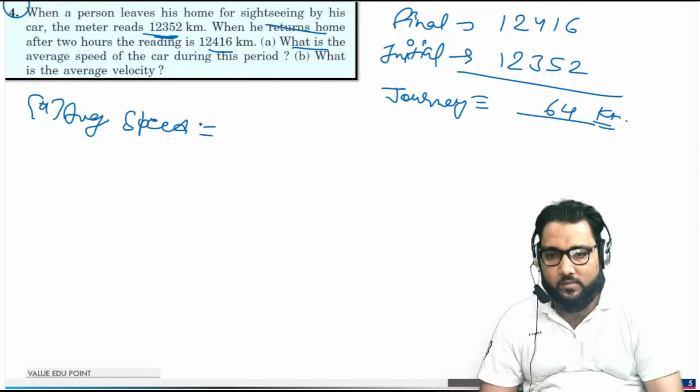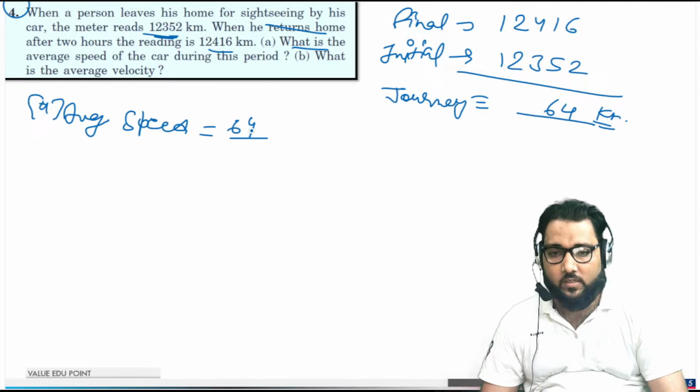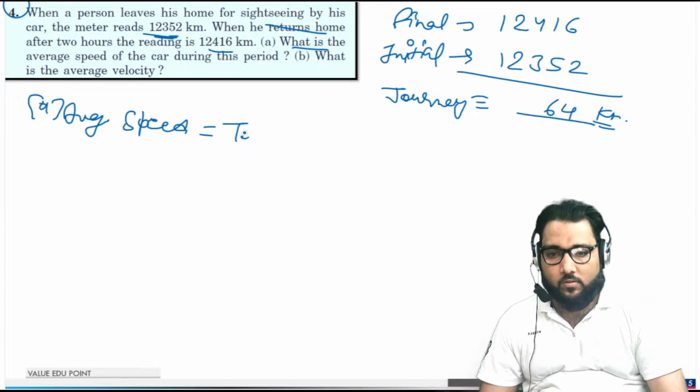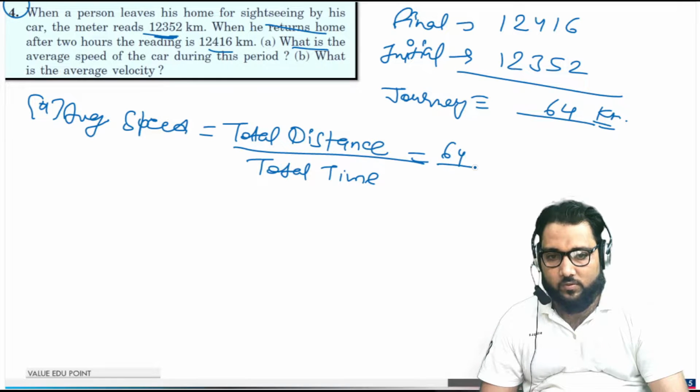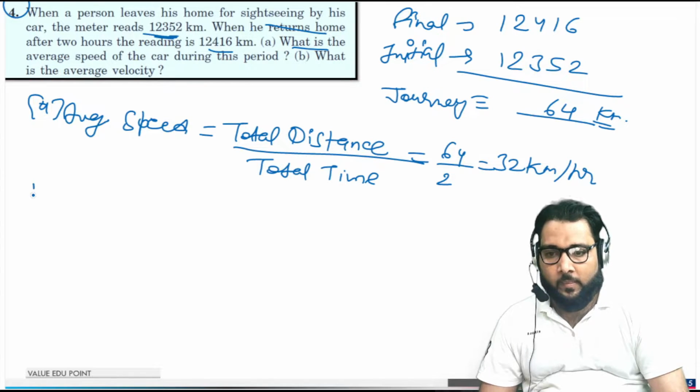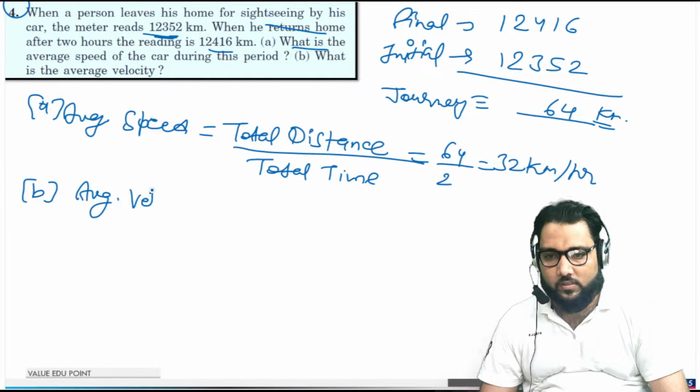So average speed will be equal to total distance upon total time, that will be 64 kilometer upon the time taken, which is 2 hours, so that is 32 kilometer per hour. But in the next question he is asking, guys, average velocity.